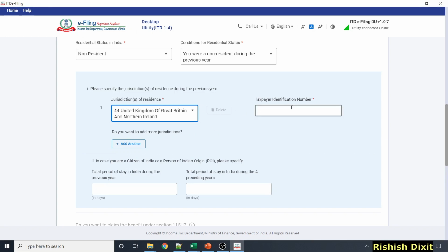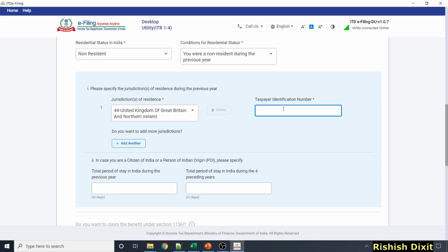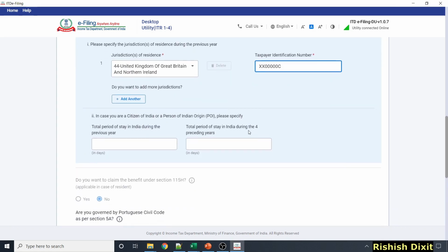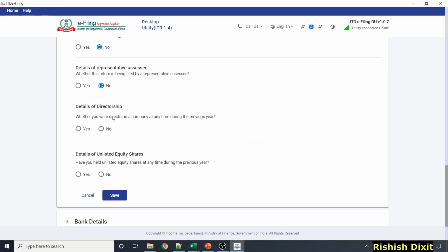Taxpayer identification number. Those who are living in UK, they know in UK we have NI number, national insurance number, as a taxpayer identification number. For the country which you are living, you should be having some taxpayer identification number. So you can put it here. I'm just putting dummy data. Then that's fine.